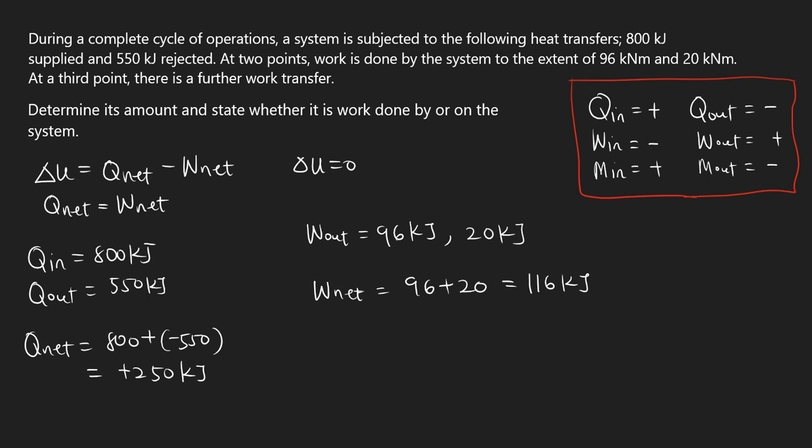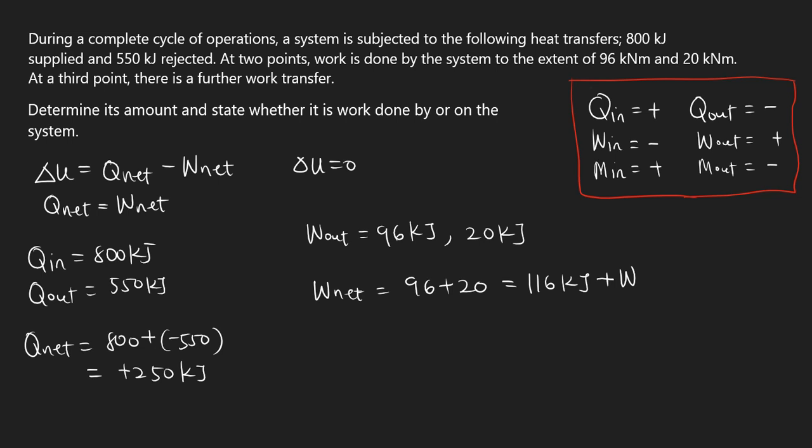From here we are going to find the third, or the further, work transfer, which we don't know. There's going to be another work transfer in the system which you don't know, so we are going to add that to this here, which is W. It is also work done by the system, so it will also be positive.